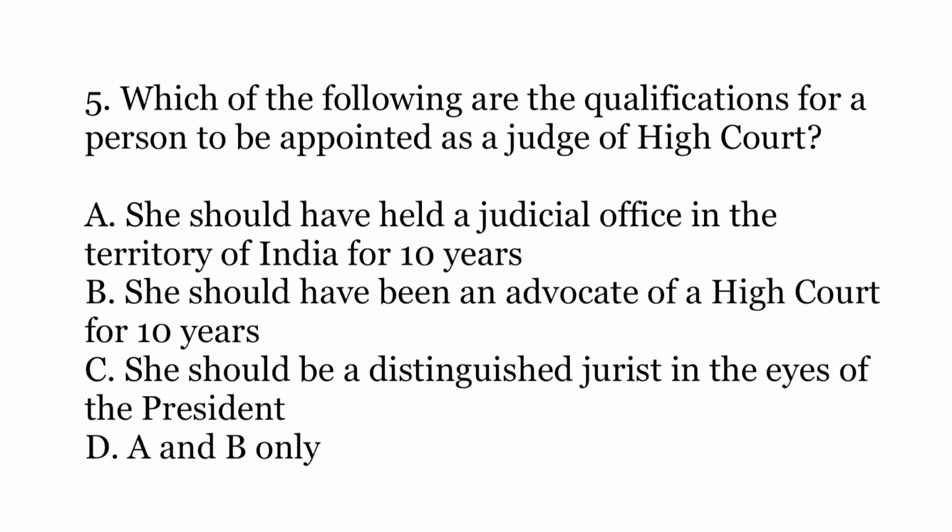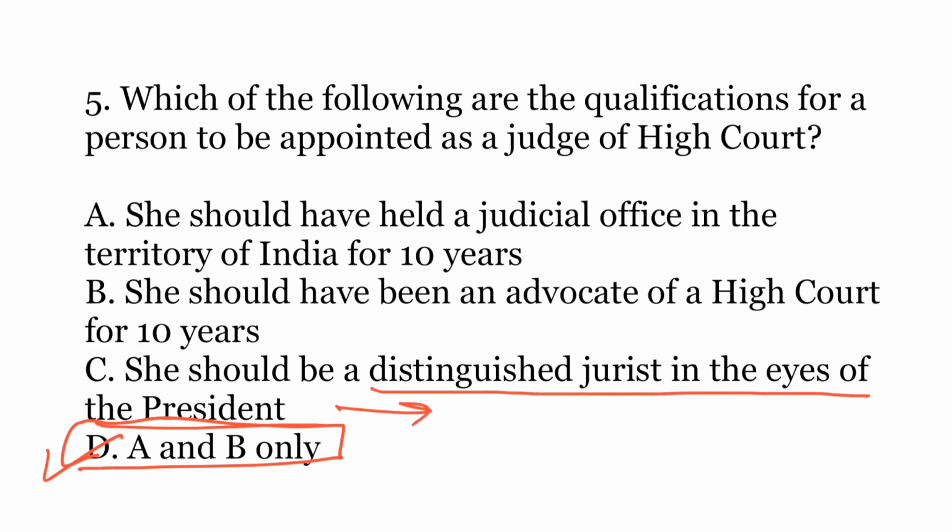Fifth question: which of the following are the qualifications for a person to be appointed as a judge of a high court? Options are A. she should have held a judicial office in the territory of India for 10 years, B. she should have been an advocate of a high court for 10 years, C. she should be a distinguished jurist in the eyes of the president, or D. A and B only. The correct answer is D. A and B both, or either of these. Therefore, option C is incorrect because the provision where a distinguished jurist in the eyes of the president can be appointed as a judge exists only for the Supreme Court and not for the High Court.